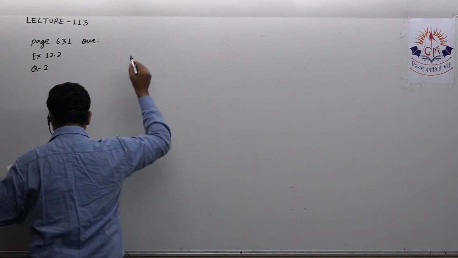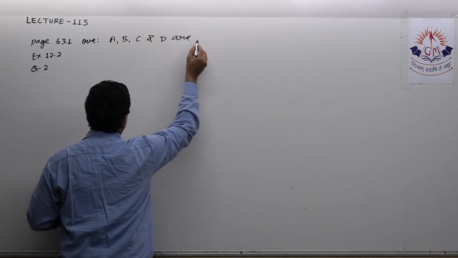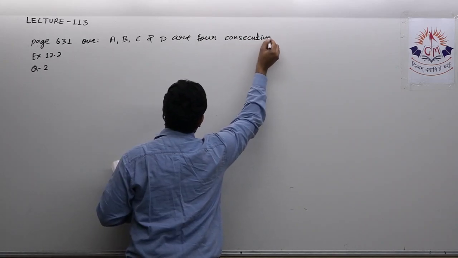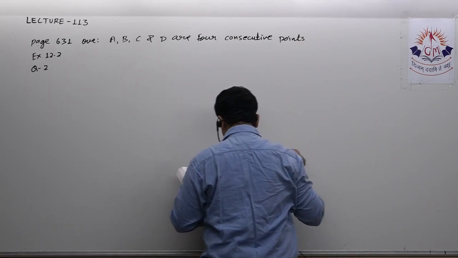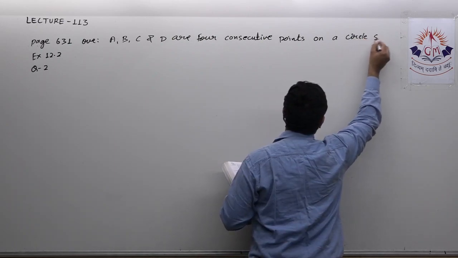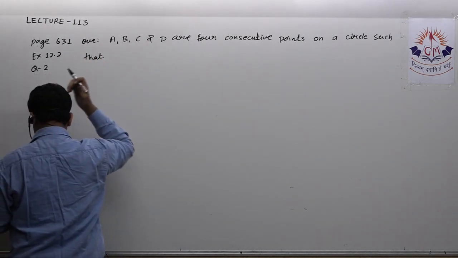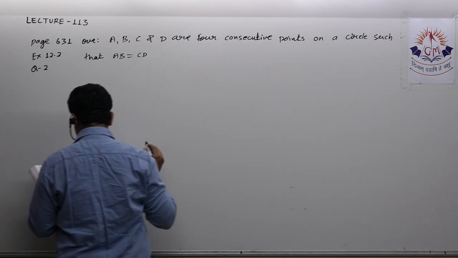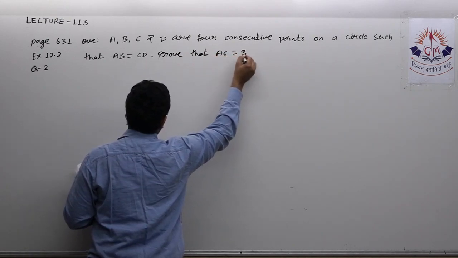A, B, C, D are four consecutive points on a circle such that AB is equal to CD. Prove that AC is equal to BD.